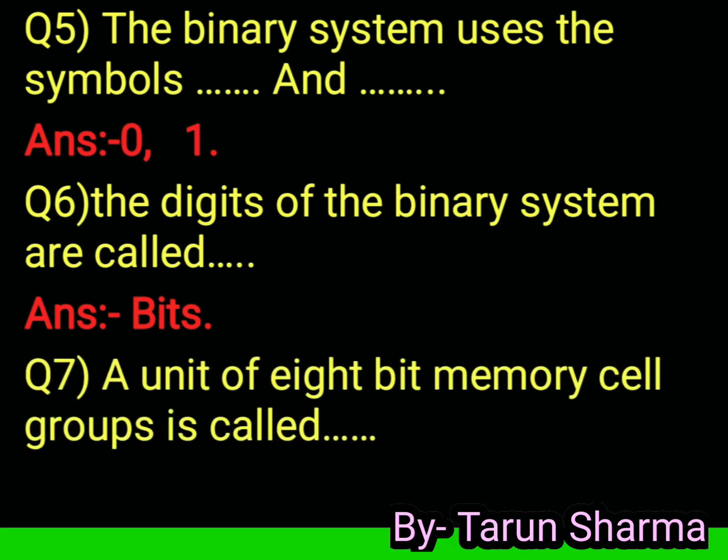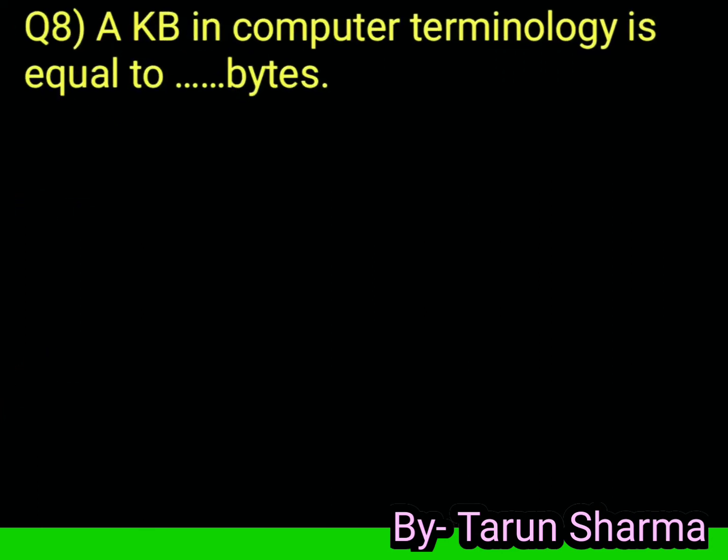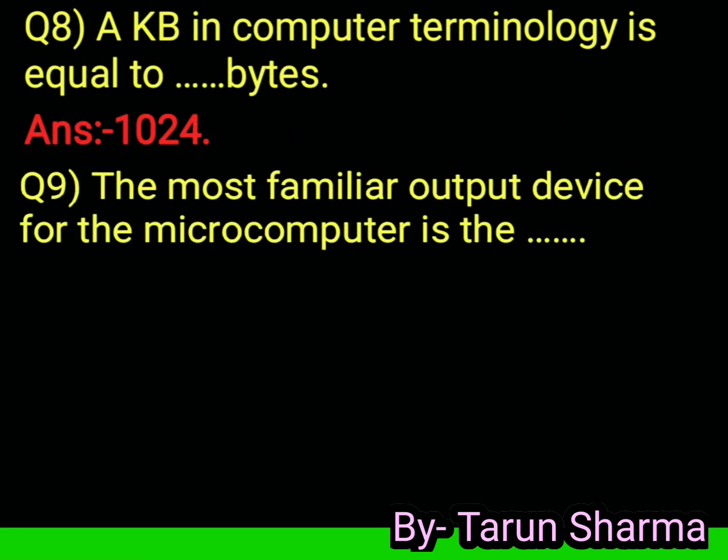Next question. A unit of 8 bits memory cell group is called a byte. Question 8. A KB in computer terminology is equal to 1024 bytes. KB stands for kilobyte. Next question.